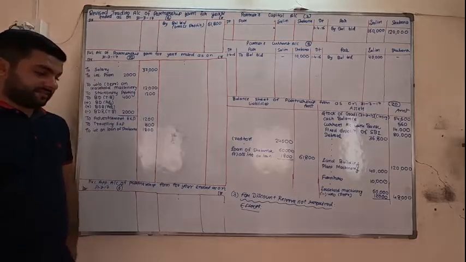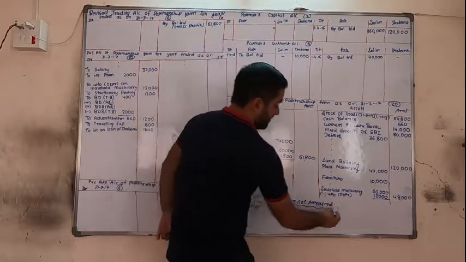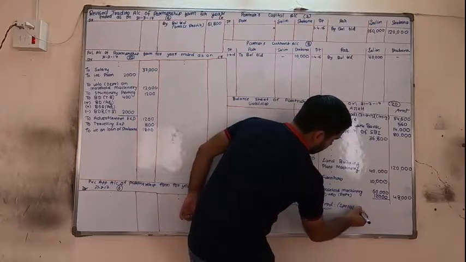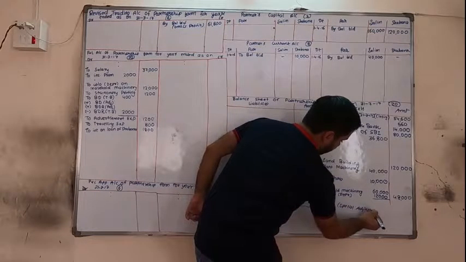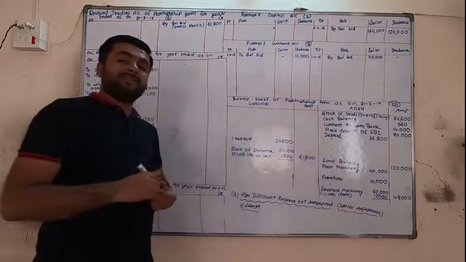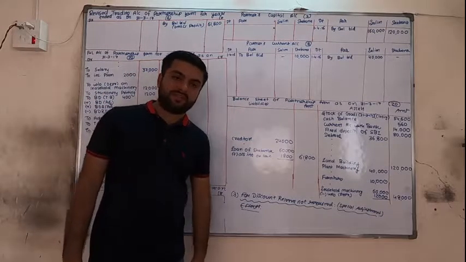How to show its effects? So this is a special adjustment. So in bracket I will write special adjustment, because this adjustment is not in our list of adjustment. This is just a special adjustment.